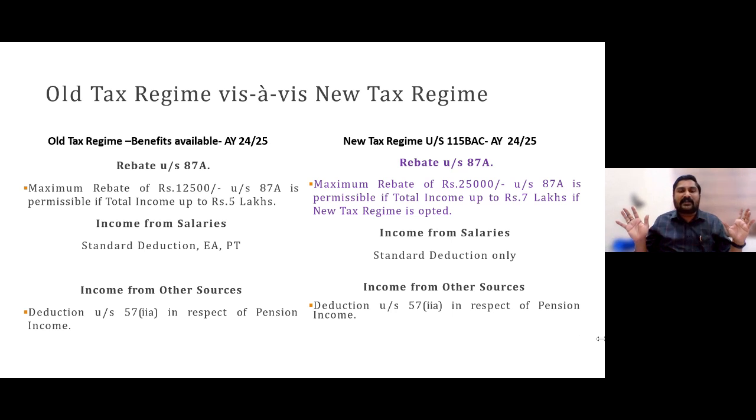No. Only the incremental income you would be required to pay. 100 rupees would be the tax. Meaning, the tax on 7 lakh 100 minus the tax on 7 lakh, that incremental tax, would be compared with the incremental income of 100 rupees.